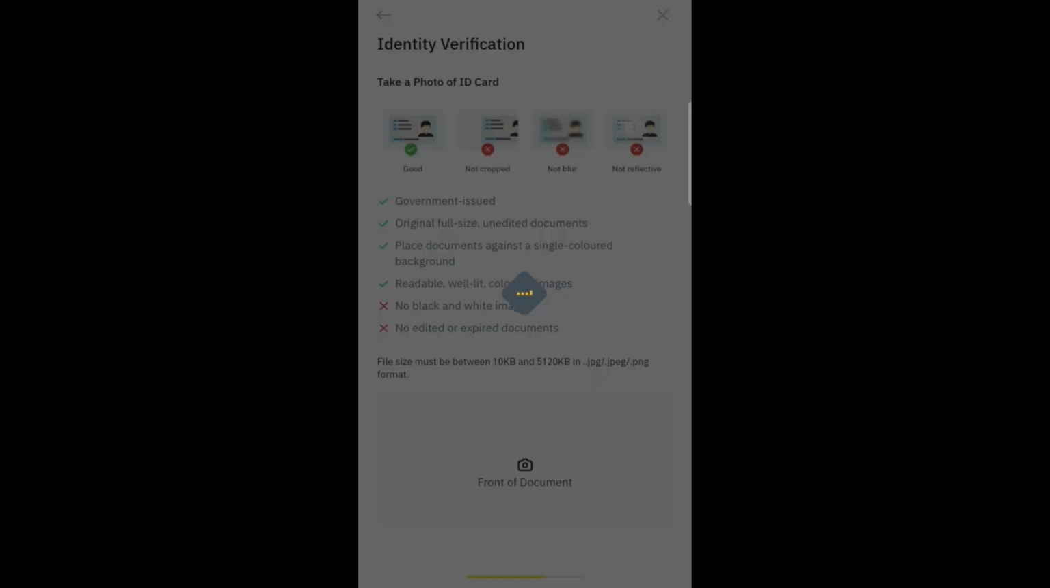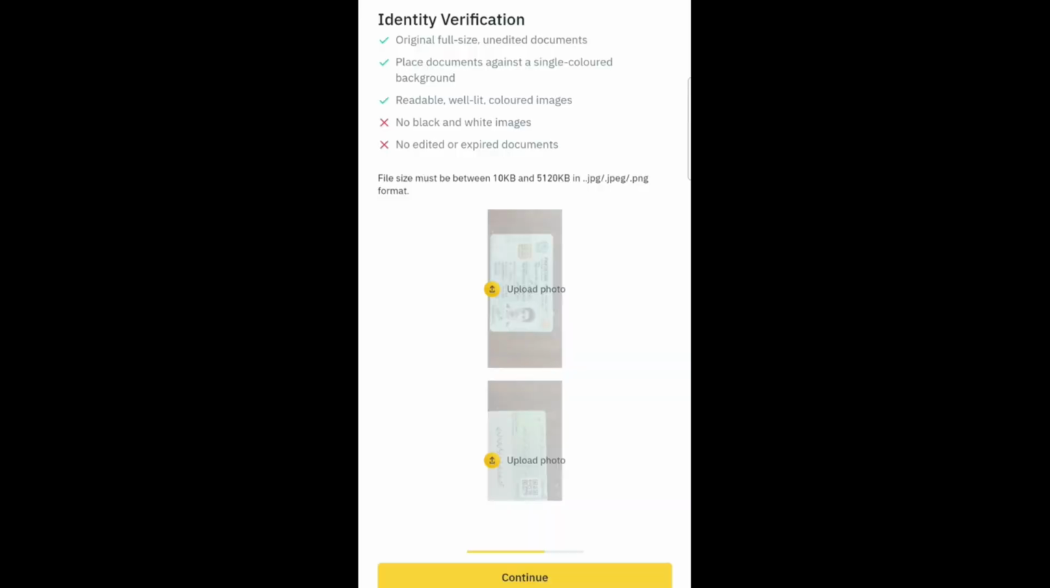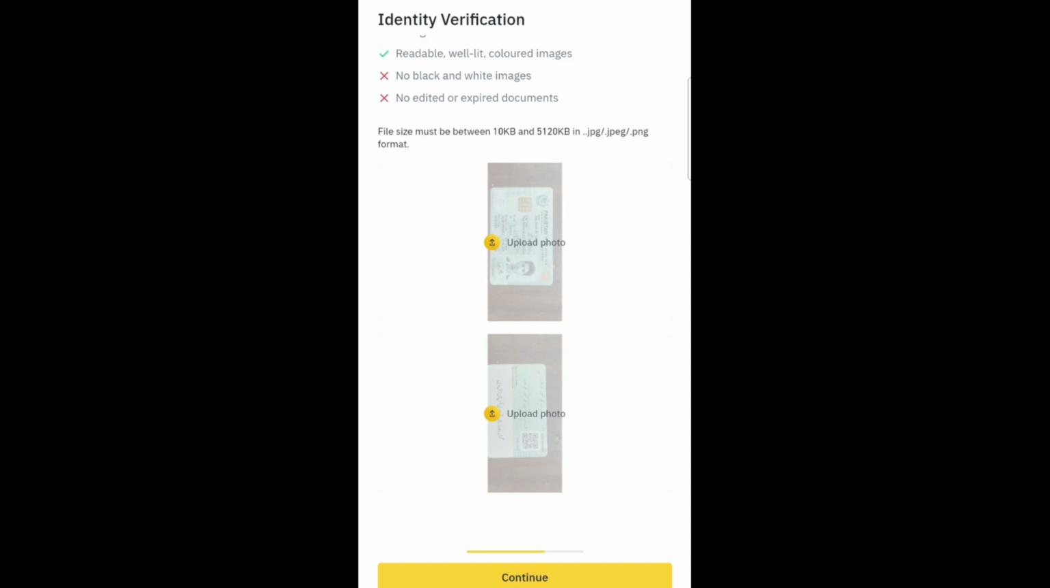Now to upload your ID card, click on the front document down below. Once you click it, it will turn on your camera. Take a photo of the front of your ID card. Click OK, and it will get uploaded. Now scroll down and click on the back of document. Take a photo of the back of your ID card, click OK and upload. Now wait for a while. Once both the photos get uploaded, click on continue.